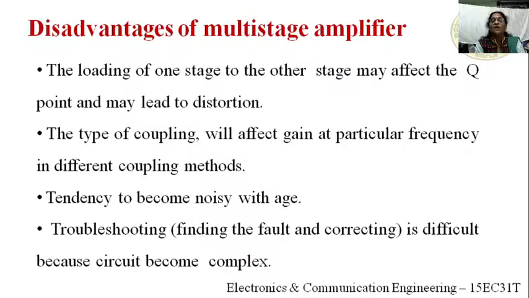So if you are using a multi-stage amplifier, we know that the overall gain AV is equal to A1 into A2, that is, the product of the gains of the individual stages. But if you take the actual overall gain of the multi-stage amplifier, it is reduced compared to this, because the gain may be affected there. Next, the tendency to become noisy with age, that is, aging of the circuit elements.